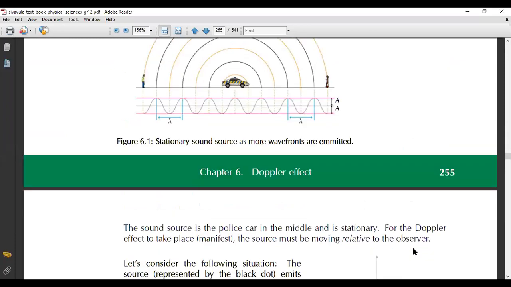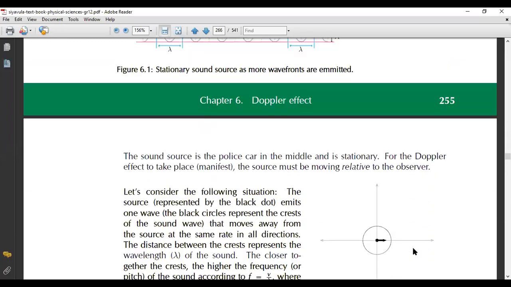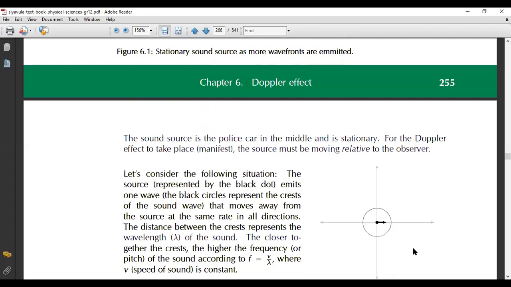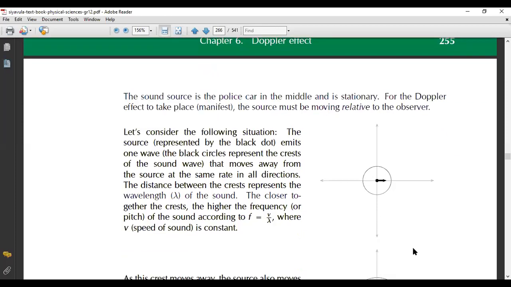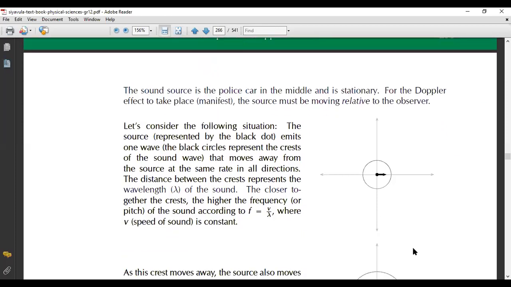The sound source, the police car, is in the middle and it's stationary. For a Doppler effect to take place, the source must be moving relative to the observer. There's one observer here and one observer there. So the car is moving forward, which means it's approaching the observer.